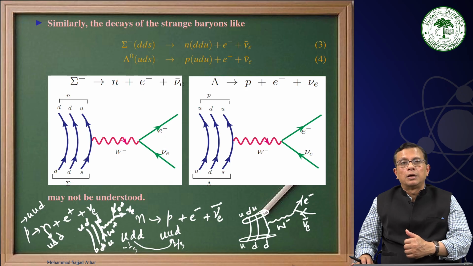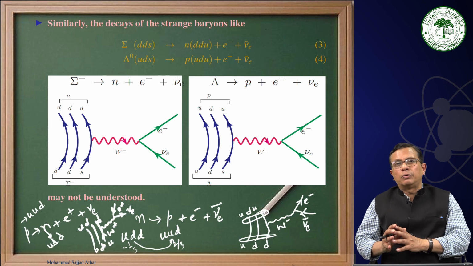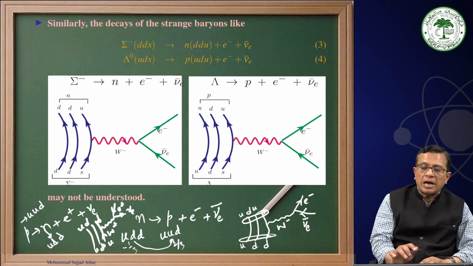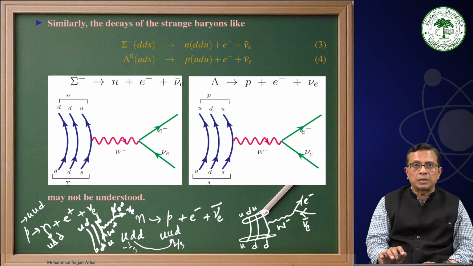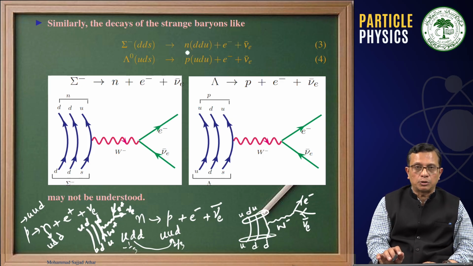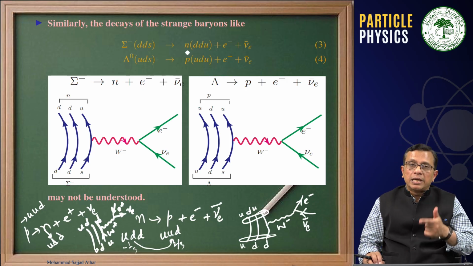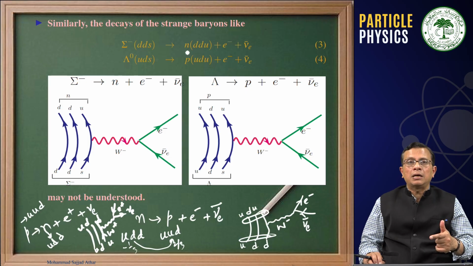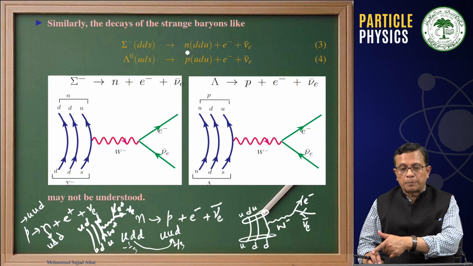But what has been found is that not only does a neutron get converted into a proton, we also have lambda decay, where a lambda decays to proton plus electron plus antineutrino, or a sigma minus decay, where a sigma minus decays into neutron plus electron plus antineutrino. Therefore, like we have K plus and K minus decay, here we have lambda decaying into non-strange particles like proton.